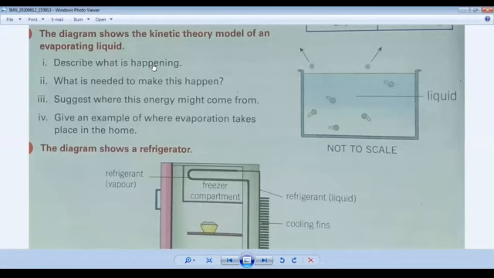What is happening? We also study the changing states in our book. So its answer will be: the particles are gaining kinetic energy. Some of them are able to escape from the surface. So how will the liquid evaporate? Definitely when it gets energy. So how do they get the energy? They can get energy when we heat them. So because of that, water will be boiled.